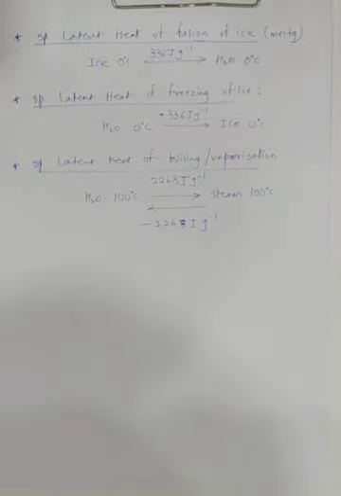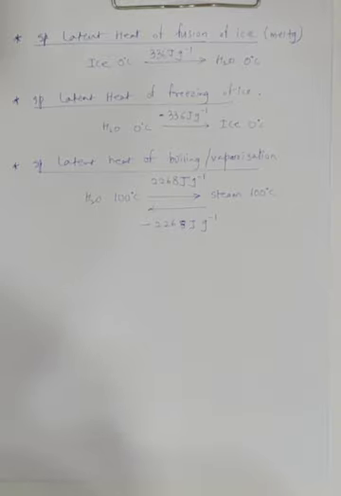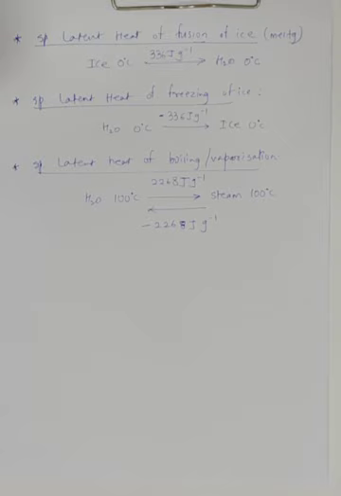Then, when ice in a frozen lake starts melting, its surrounding becomes very cold. They can also ask you the same question as, why does it become very cold after the snowfall or after the hailstorm rather than during the hailstorm? Or when the ice in a frozen lake starts melting, it becomes very, very cold.